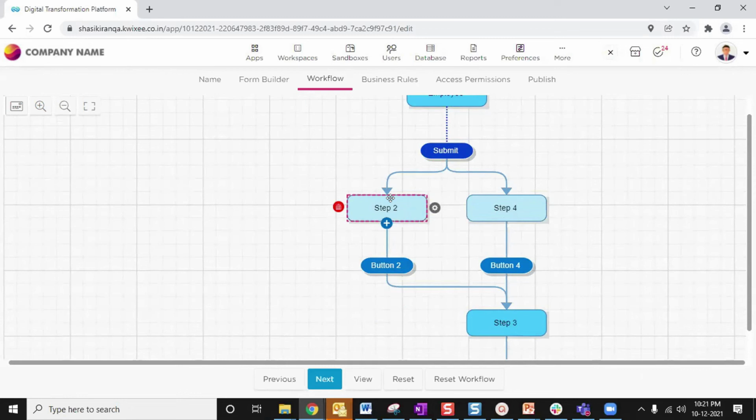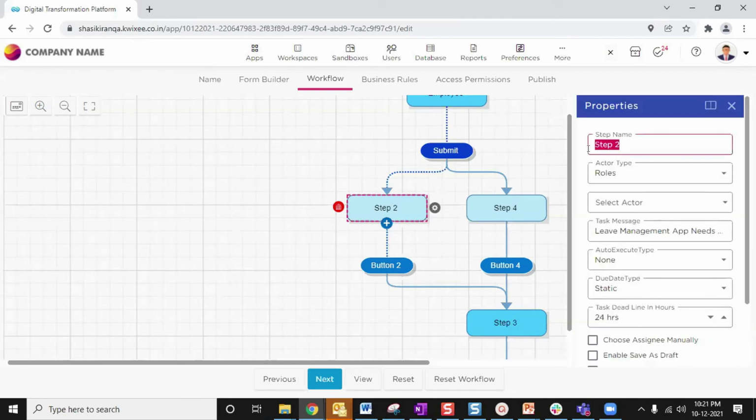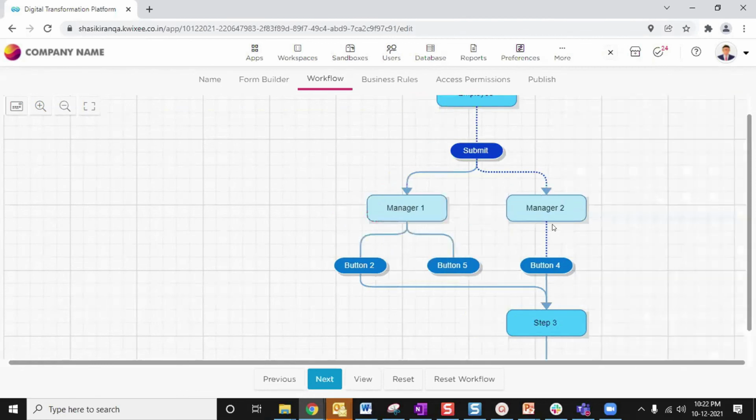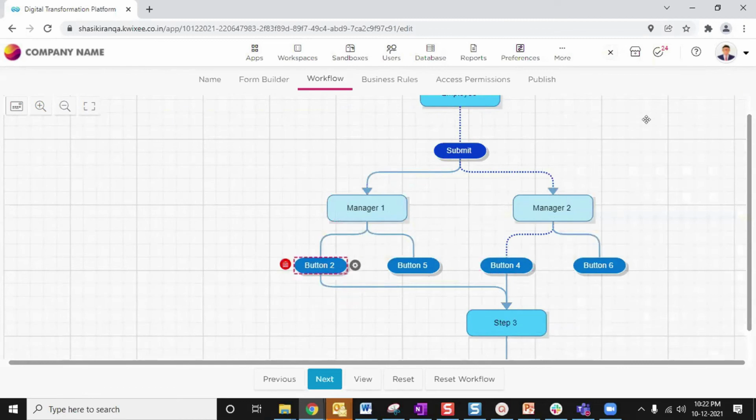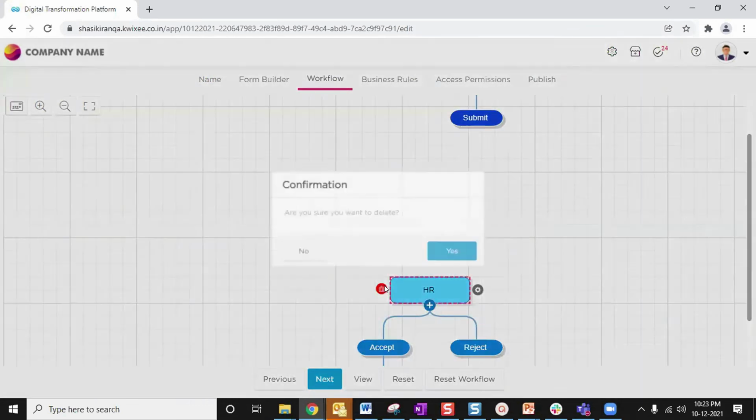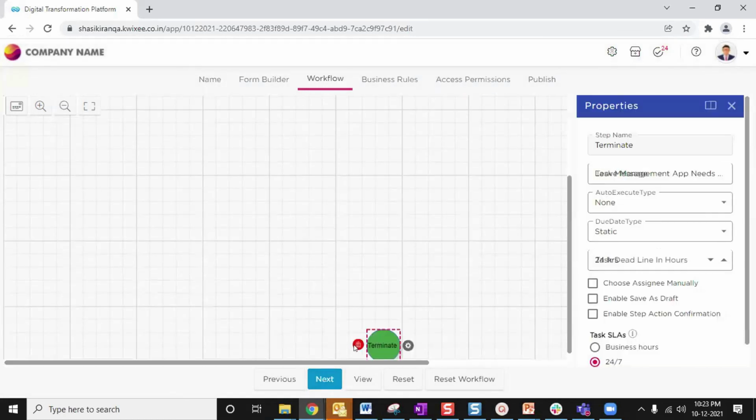This is a sample scenario which I'm describing. According to your use case, you can configure this parallel flow. So here I can give the second step as manager 1, and the fourth step as manager 2. What happens in this process is that for both the managers, you can have approval and submit steps. So as we are talking about the parallel flow, let me come back to the parallel flow once again.